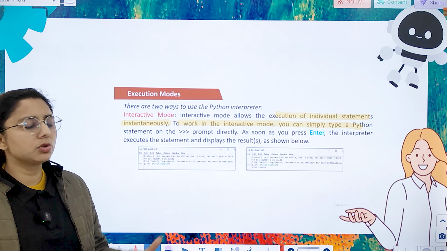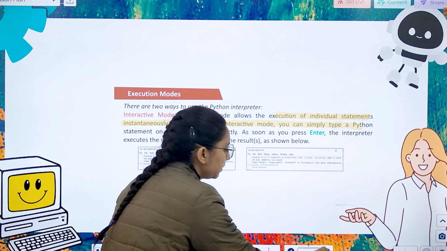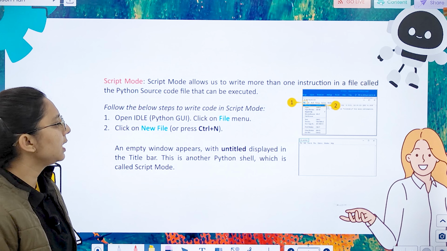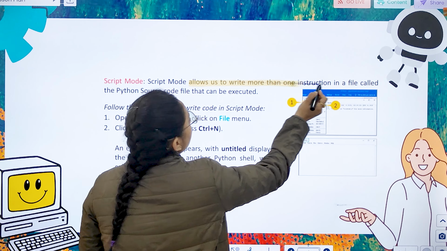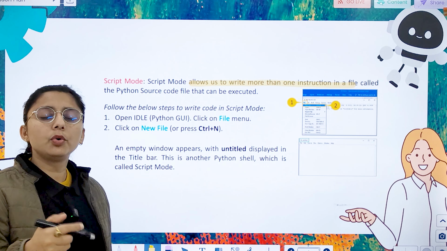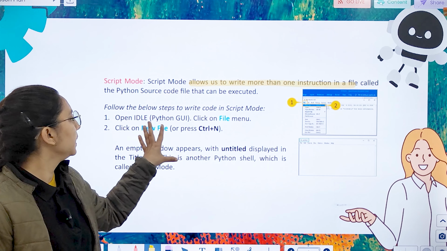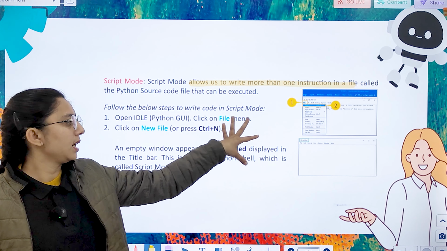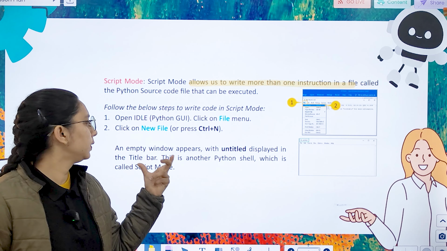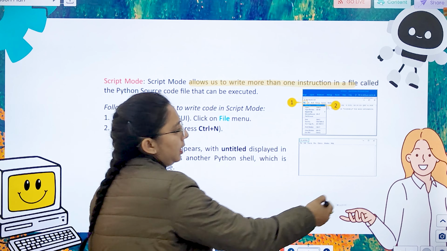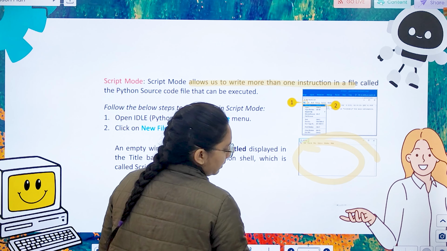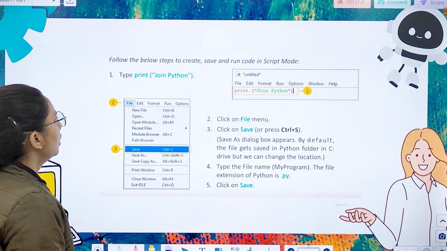The interpreter executes the statement and it will display the result. Then we have script mode that allows us to write more than one instruction. Open the Python GUI, click on the file menu, click on new file, and an empty window will appear.